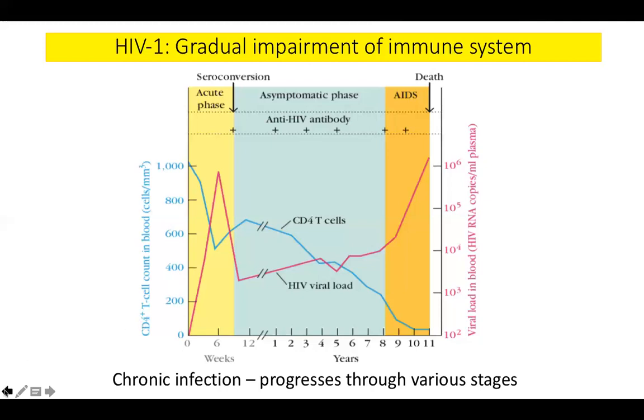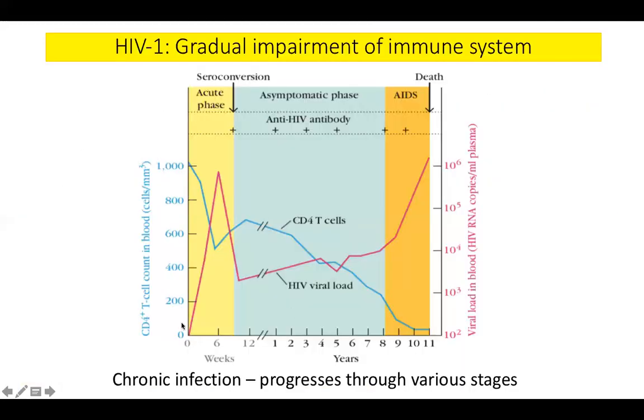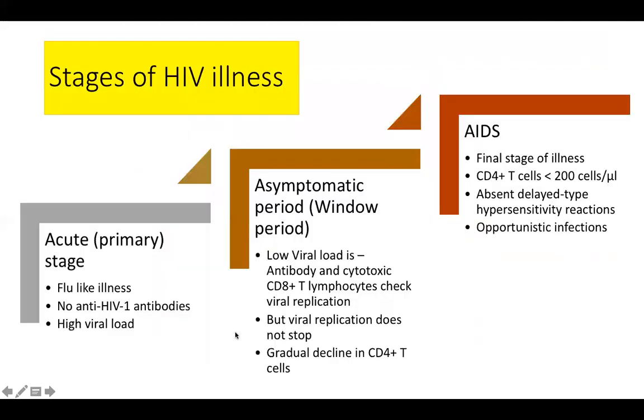So that was the viral life cycle in the cell, okay, the previous diagram that you saw. And this is the phases of HIV illness. Stages of HIV illness: acute or primary stage, when there is only flu-like illness, there are no HIV antibodies, there is a very high viral load. Asymptomatic period or window period. So, okay, this also is one definition of window period, but mostly when we refer to the window period, we are talking of the HIV ELISA window period. So window and asymptomatic, because there are no symptoms basically.